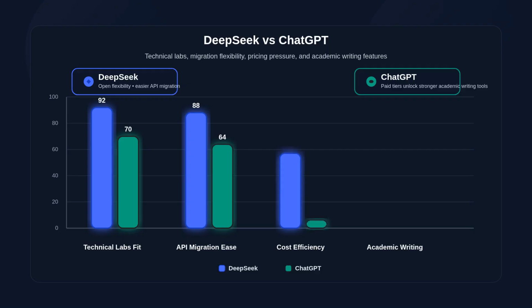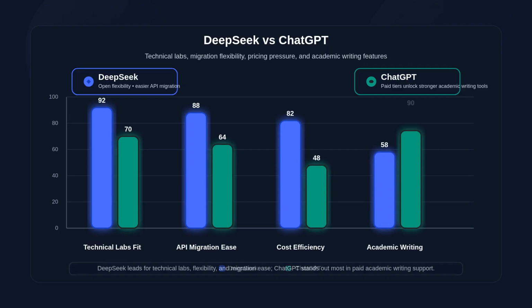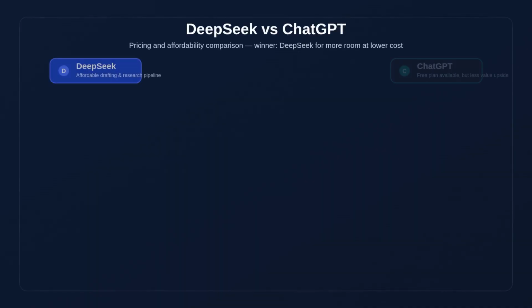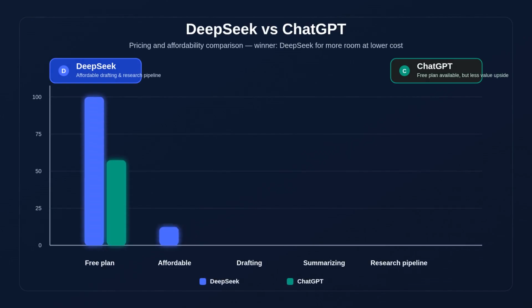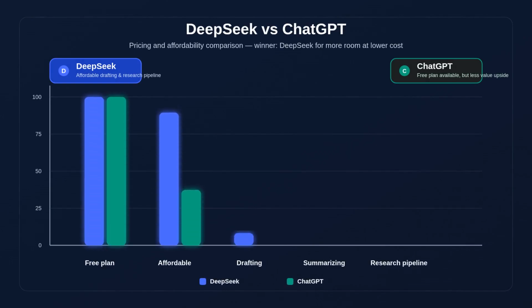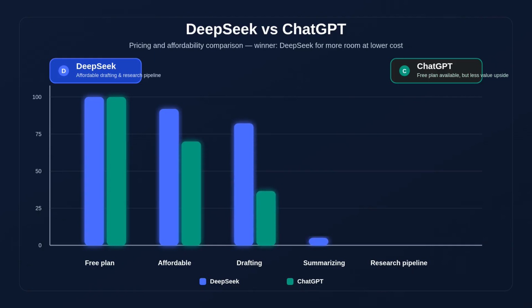ChatGPT is more expensive once you move past free, and a lot of the best academic writing features live in paid tiers. Winner is DeepSeek because if your goal is affordable drafting, summarizing, or building your own research pipeline, DeepSeek gives you more room for less money.